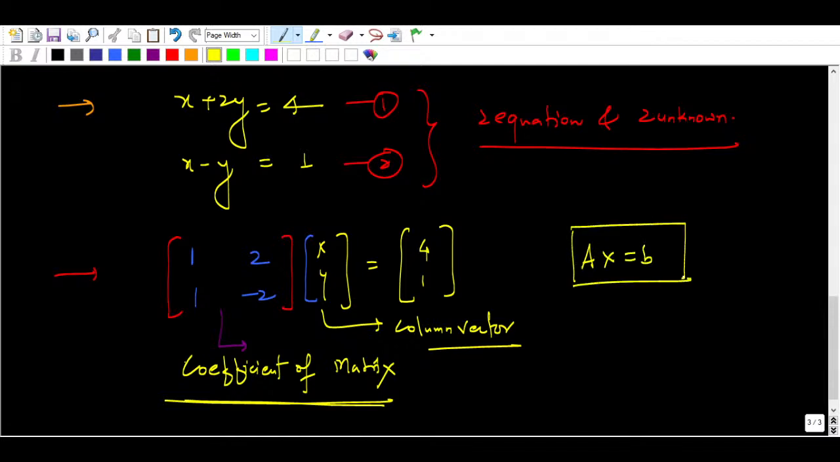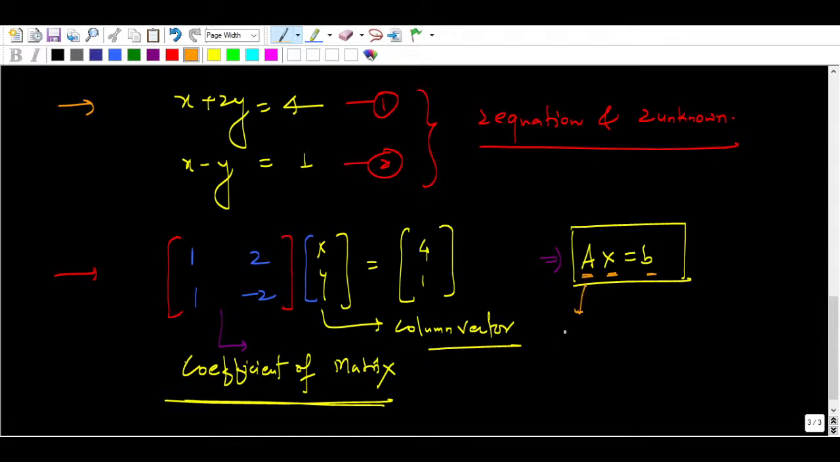Whenever you see a system of linear equations, whether it is two equations with two unknowns, or m equations with n unknowns, you can always write it in this format, Ax equal to B. What is the meaning of Ax equal to B? These things we will understand.